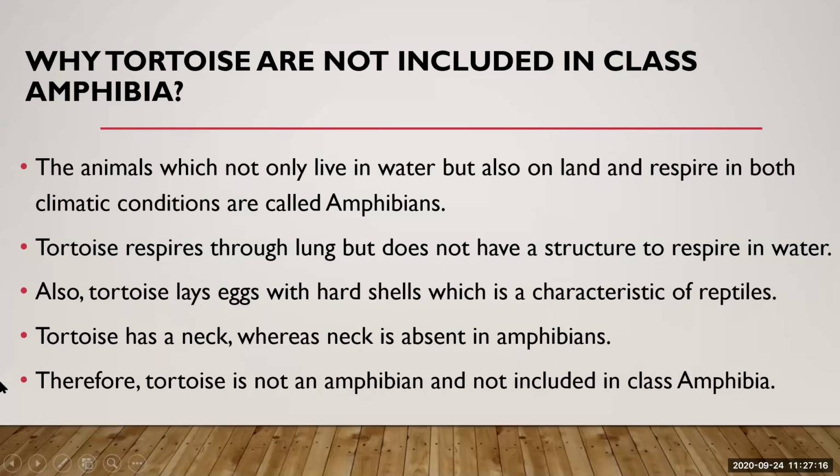Why are they not included? Because they cannot perform respiration inside the water. They have lungs, they lay eggs with a hard shell, and they have a neck. So this is about the three classes, cyclostomata, pisces, and amphibia.